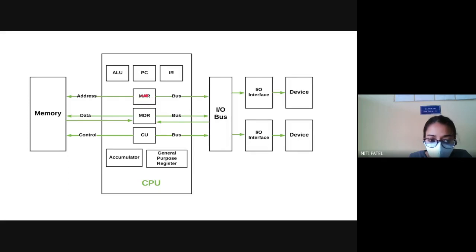They are stored in MAR. Who is taking that address? The address bus. Where is my instruction stored? In MDR. What is that MDR? Memory data register. So instruction 1, instruction 2, where are they stored? Inside the MDR. Who is going to take that data? It will be taken by the data bus.